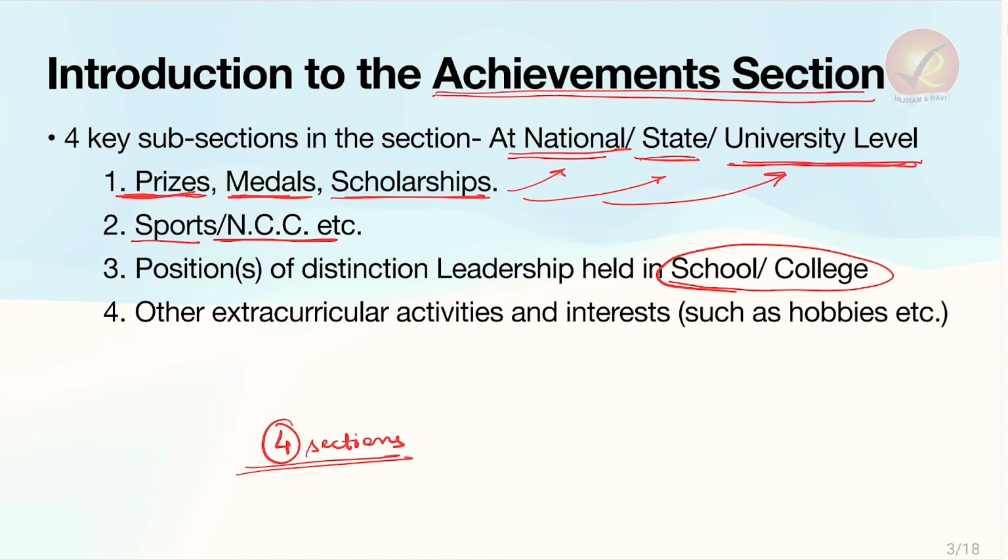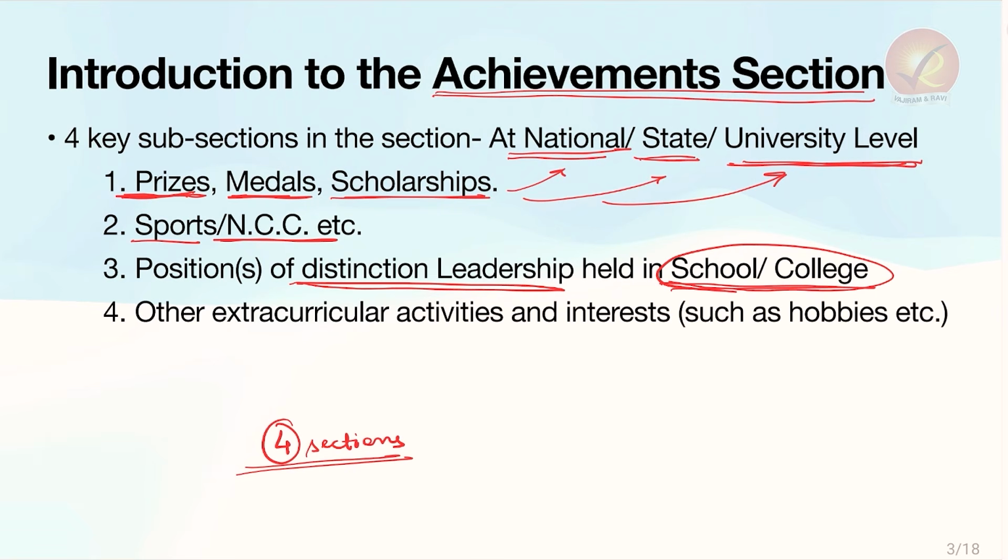The third and one of the most important columns is positions of distinction leadership held in school or college. Here you can mention the leadership position that you have held in college as well as school. The kind of precautions that you have to take here, we are going to talk about that briefly, but then the idea is that they have to be distinction leadership and not just common leadership like a class monitor, for example, right?